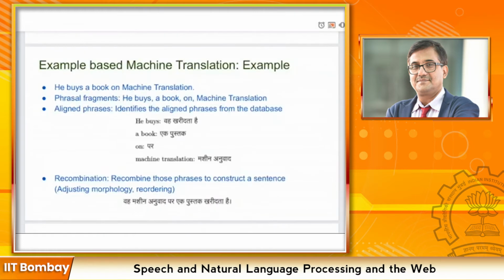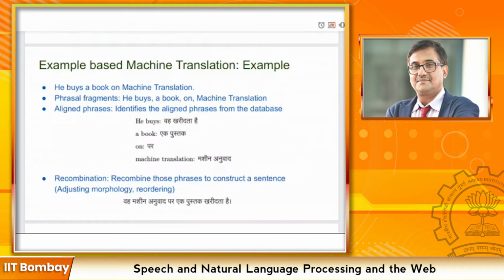So one example for example-based machine translation, like he buys a book on machine translation. So phrasal fragments will be he buys, a book on, and machine translation. These are the phrasal fragments for this particular sentence. So we have already created a database using the examples provided, and from that database we are finding the aligned phrases, that is, identify the aligned phrases from the database.